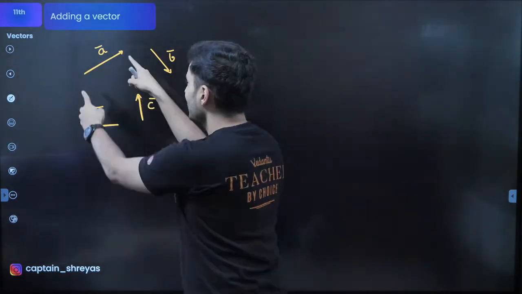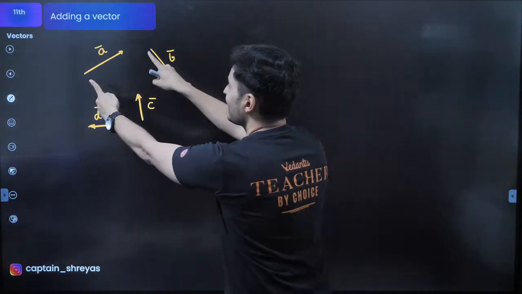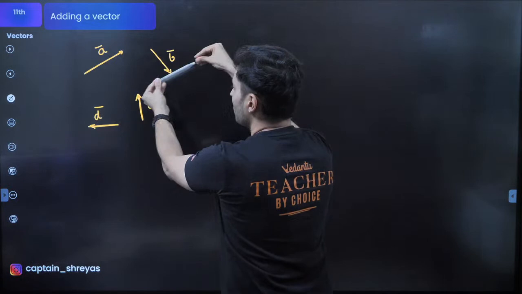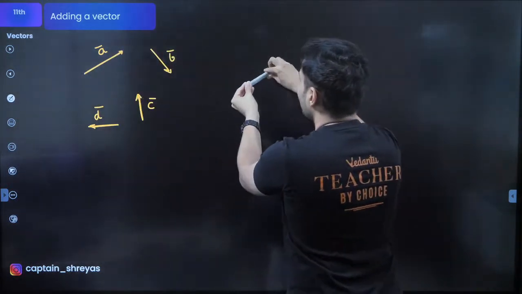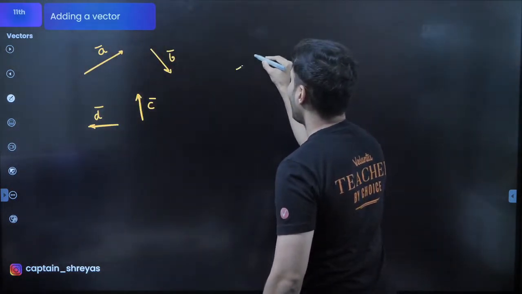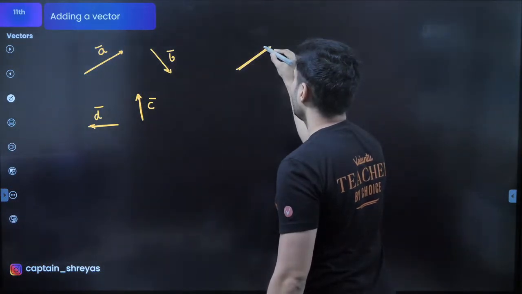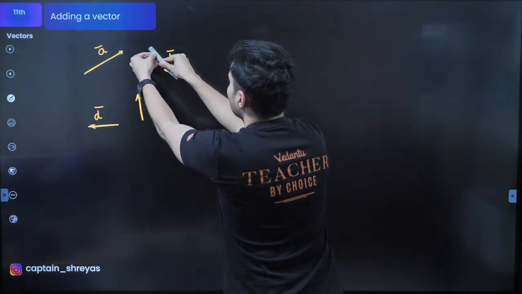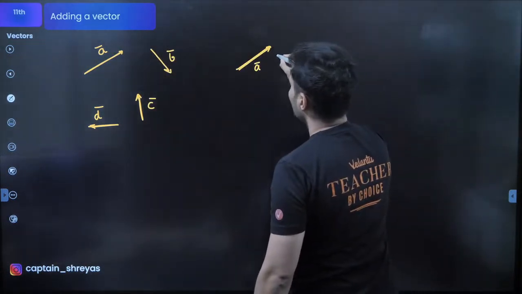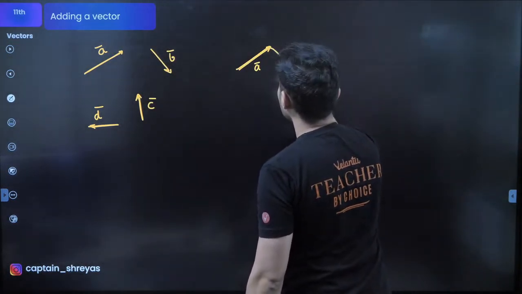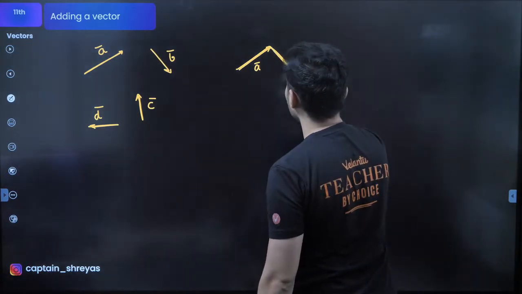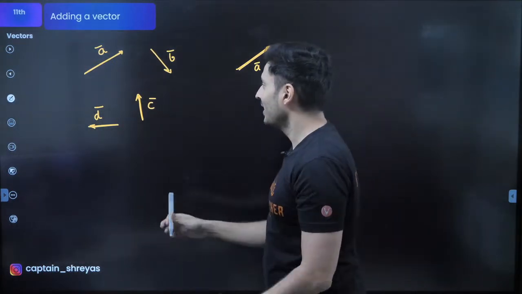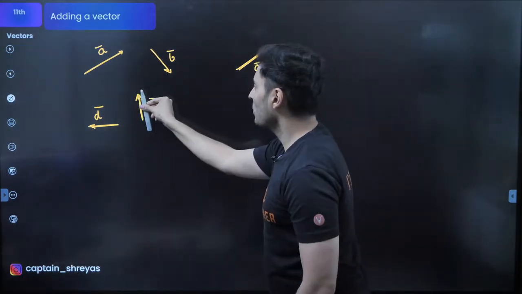So here is how it goes. Take this vector as it is. You can slide any vector, but when you slide, do not tilt it or stretch it. Take it as it is. So I'm just going to take A as it is, guys. This is vector A. Then I'm going to take B as it is. So this is your B. Okay, I might tilt it a little bit because I'm not doing it exactly, but I hope you get the idea.